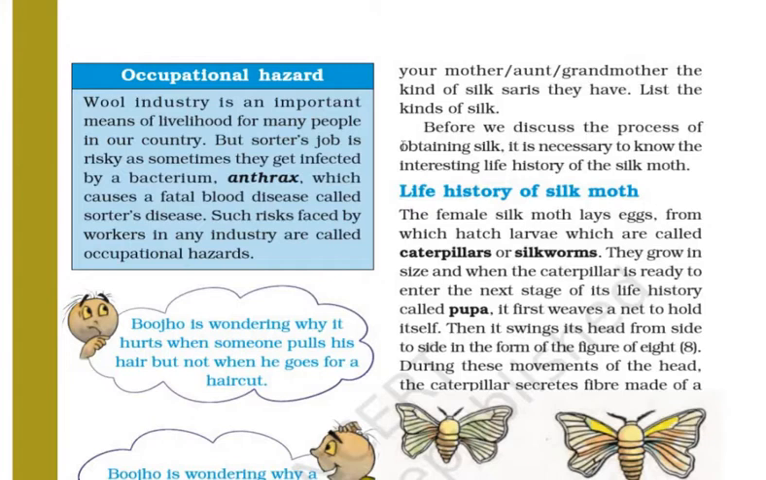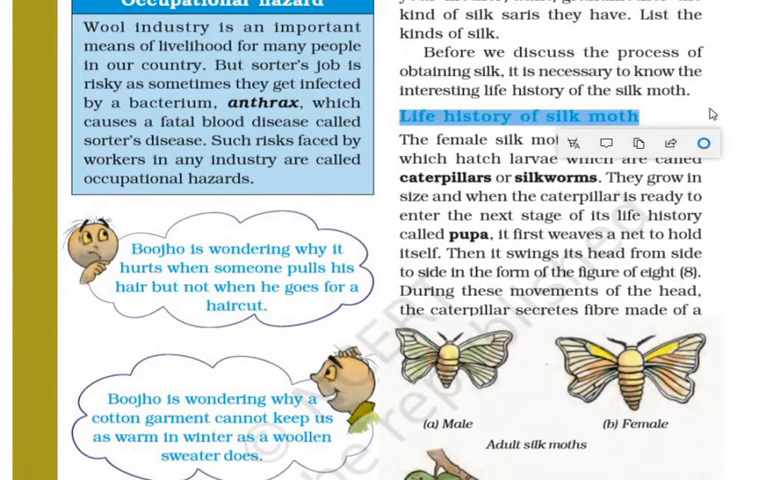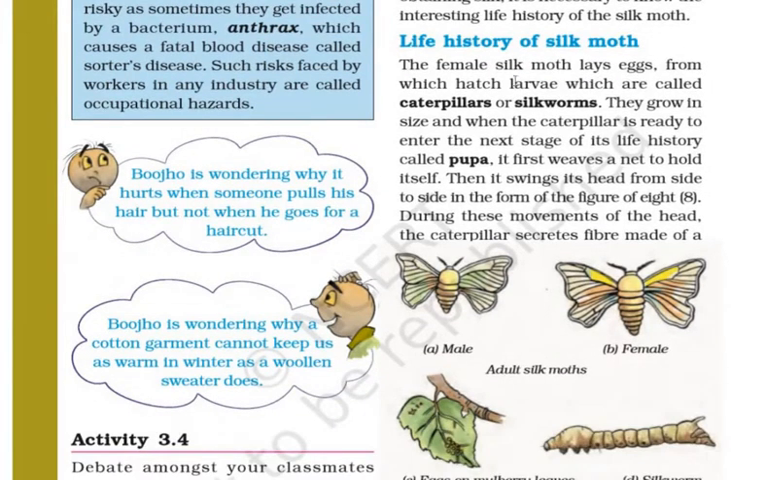Before we discuss the process of obtaining silk, it is necessary to know the interesting life history of the silk moth. So before we can proceed with understanding silk fibers, it is important to understand the life history of the silk moth. The female silk moth lays eggs from which hatch larvae, which are called caterpillars. The caterpillars grow in size, and when the caterpillar is ready to enter the next stage of its life history called pupa, it turns from caterpillar into pupa.